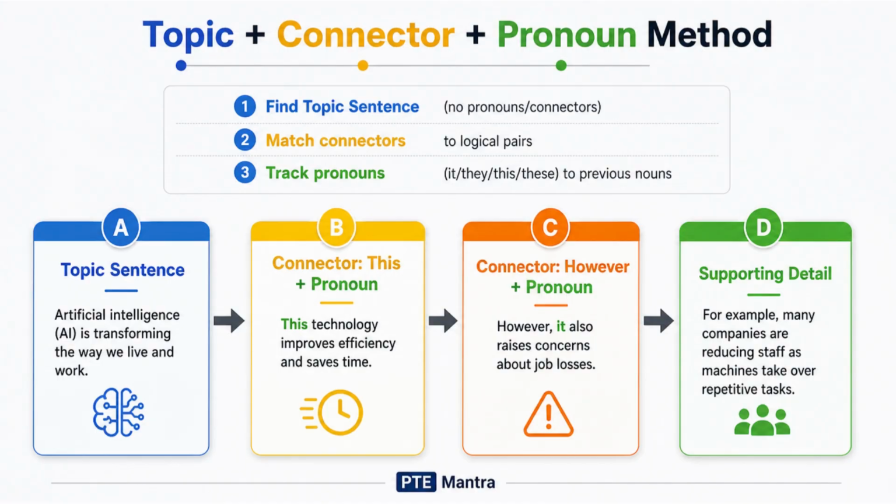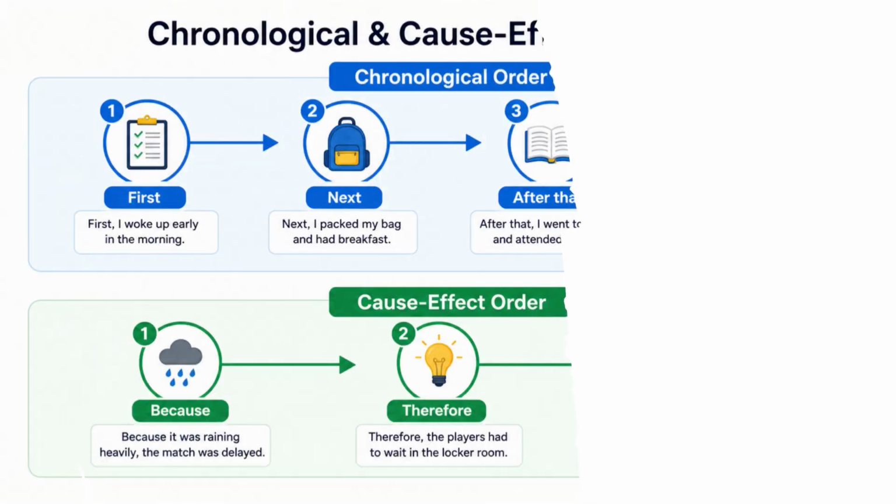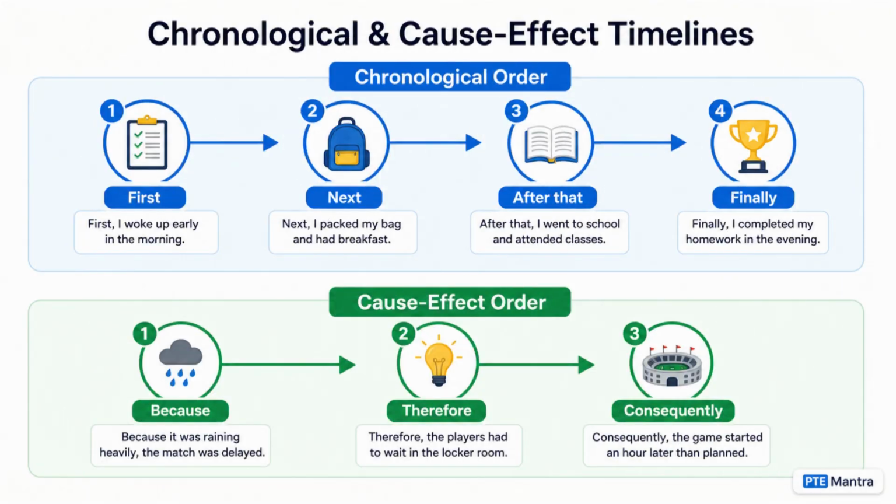Sentence D. Factories produce large amounts of pollution. Supporting detail for C. Correct order. A, B, C, D. 3 steps. Perfect. Some reorder paragraphs follow a chronological or cause-effect sequence.